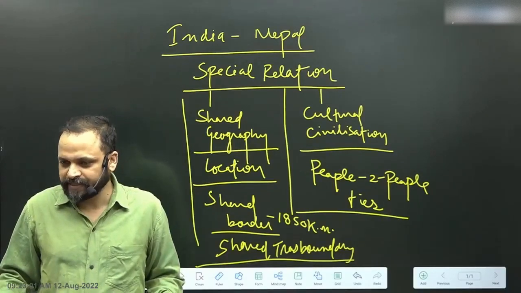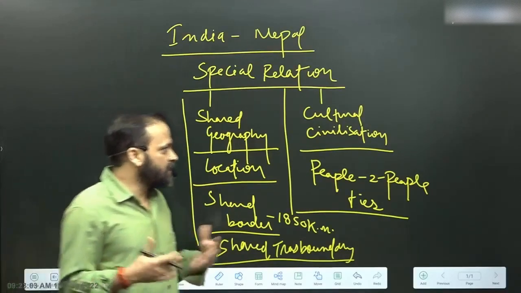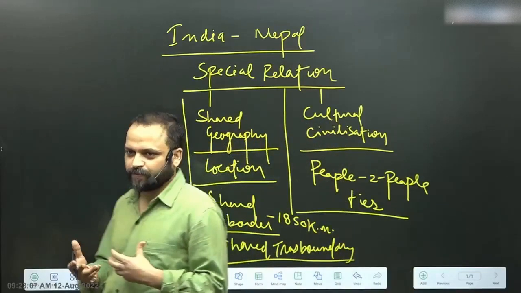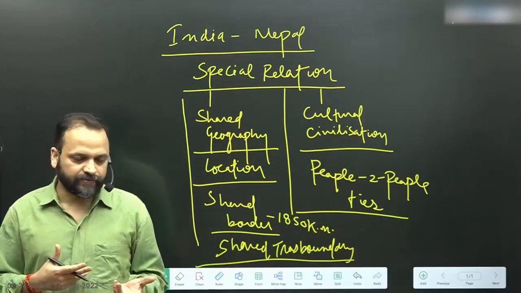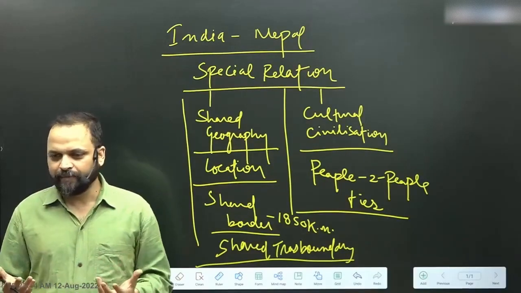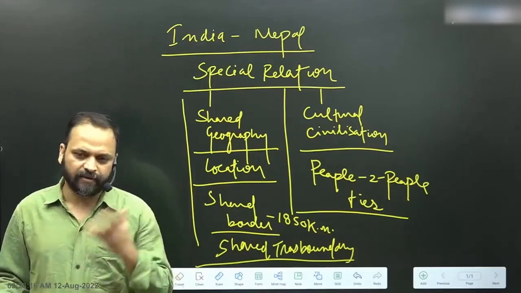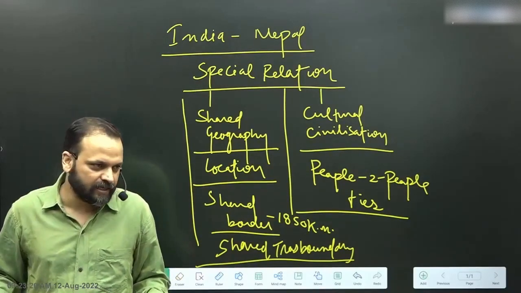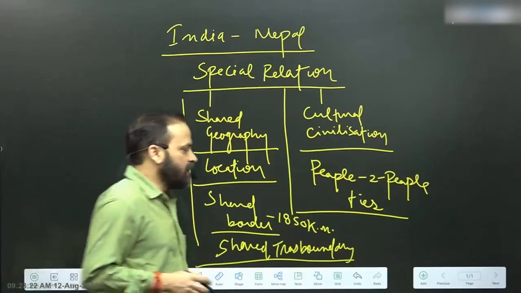All right, that is basically the meaning of shared cultural and civilizational space. People to people ties, there is a regular movement of people from both sides. So 6 to 9 million Nepalese citizens live and work in India, different estimates.